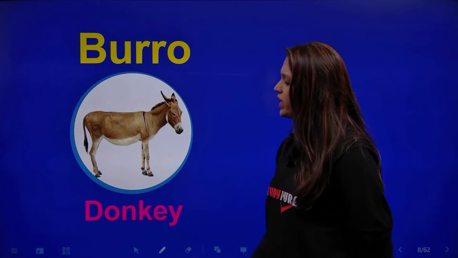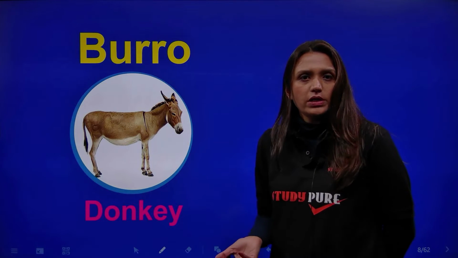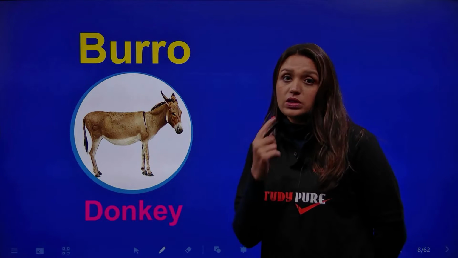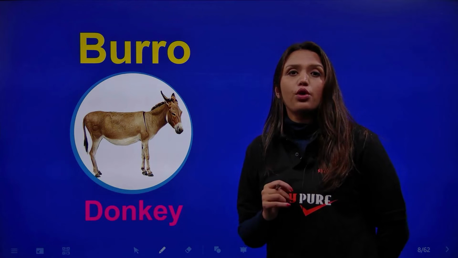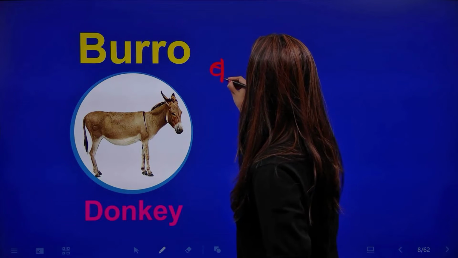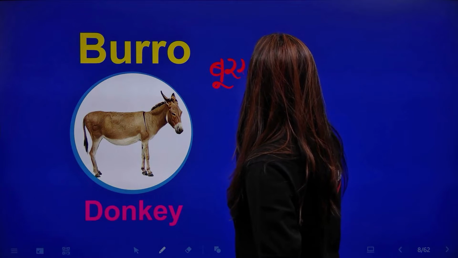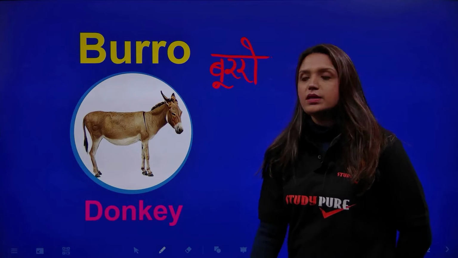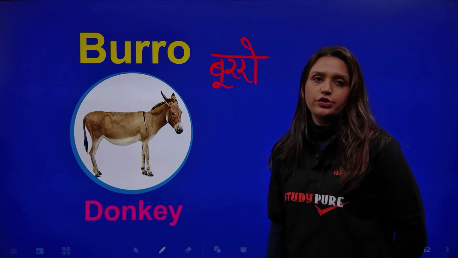What do we have next? We have a donkey. And how do we call a donkey in Spanish? A donkey is called a burro. Notice the roll in the R. Burro. Burro. That's a donkey for you in Spanish.